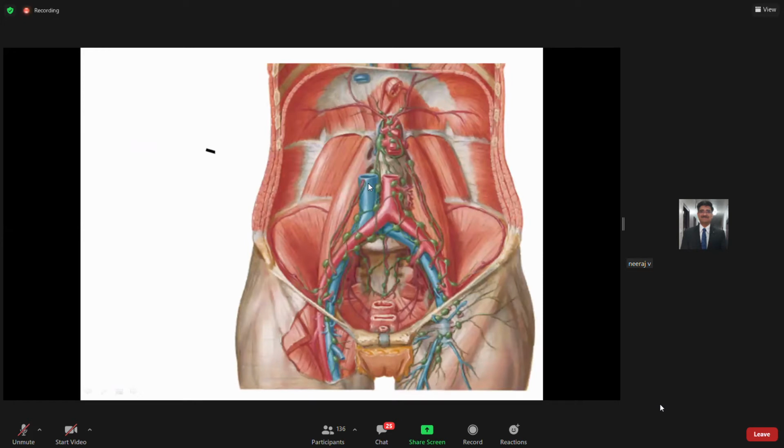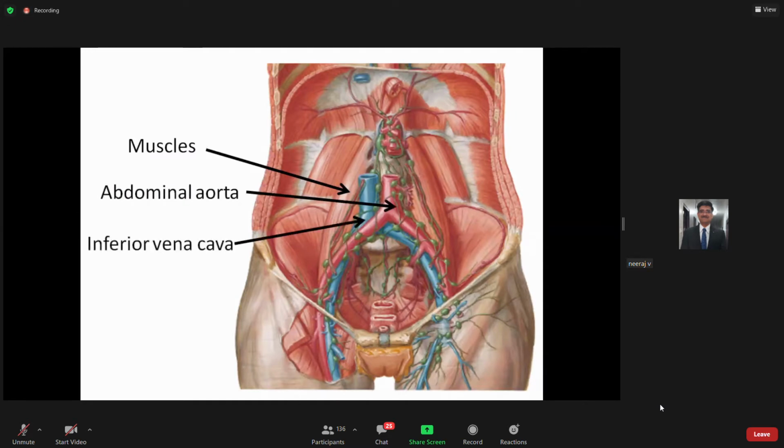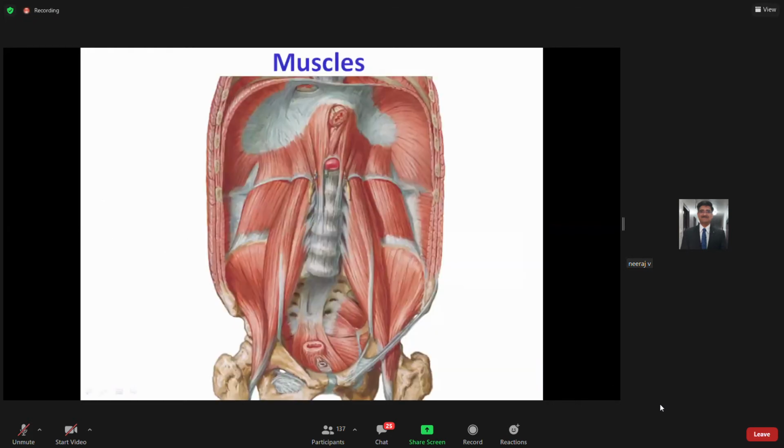So if you look in this picture, you can see these are the muscles. You have the abdominal aorta, you have the inferior vena cava, even lymphatic channels in the green color, and all the muscles which are basically forming the posterior abdominal wall.